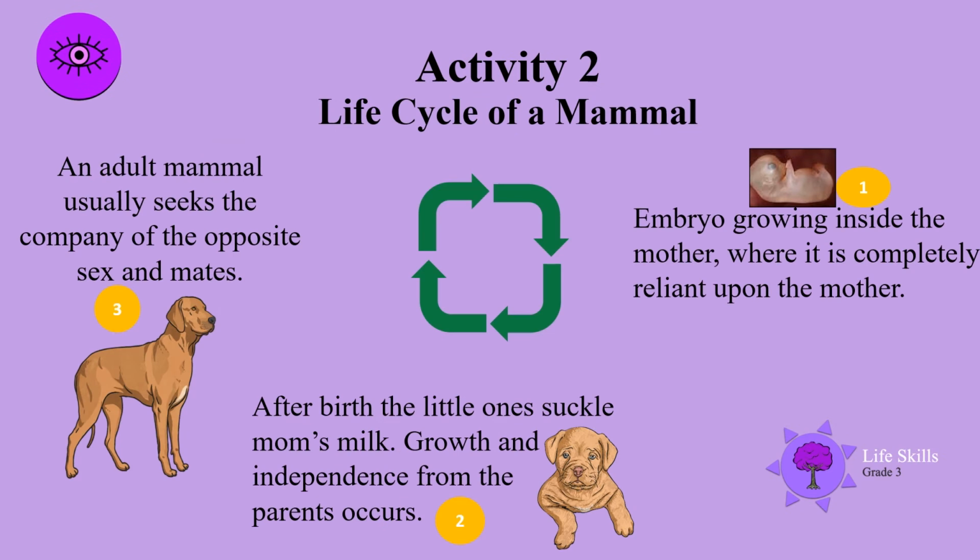The life cycle of a mammal. 1. Embryo growing inside the mother, where it is completely reliant upon the mother. 2. After birth, the little ones suckle mom's milk. Growth and independence from the parents occurs. 3. An adult mammal usually seeks the company of the opposite sex and mates.